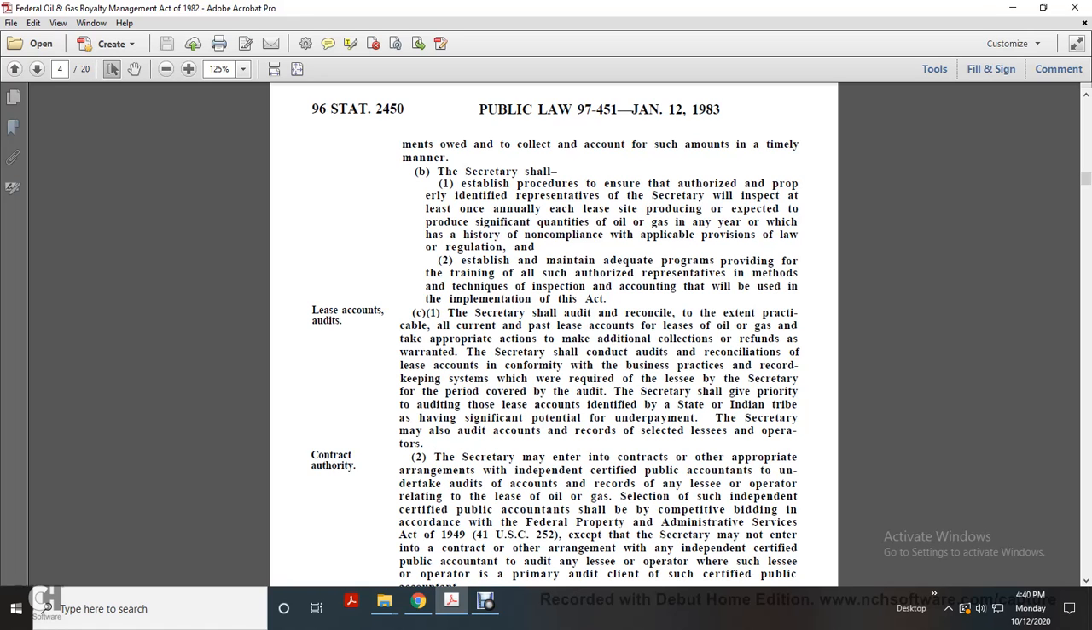The Secretary shall give priority in auditing to those accounts identified by the state or Indian tribe as having significant potential for underpayment. The Secretary may also audit account records selected by the leasers and operators.